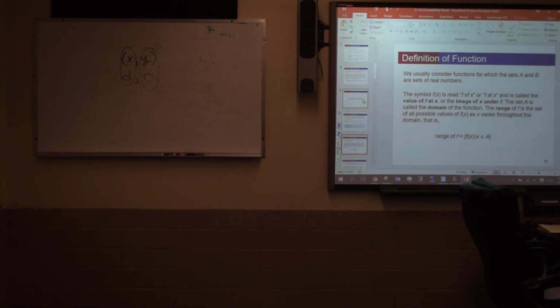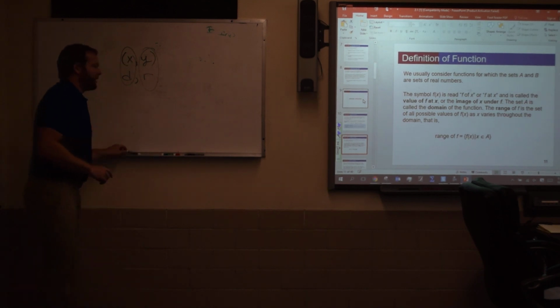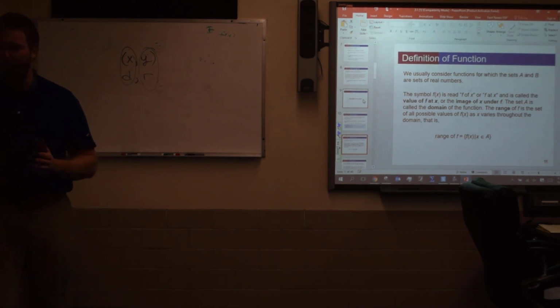Because every time I give a test or quiz and ask, here's a function, what's the domain? There's always somebody that messes it up. I ask what the range is, and they actually give me the domain values, right? So to keep those straight, it's all alphabetical. There's a lot of things in math that work out that way when we use the alphabet to help us out. I don't know if it was deliberately done that way.